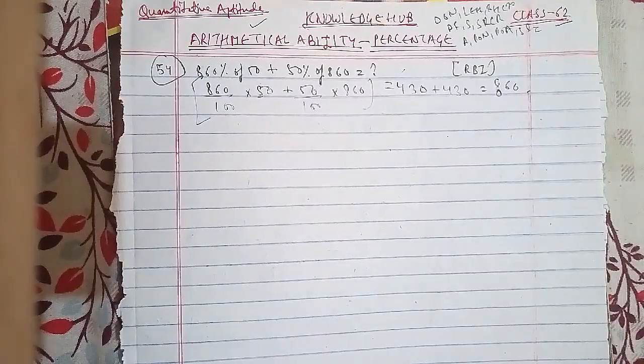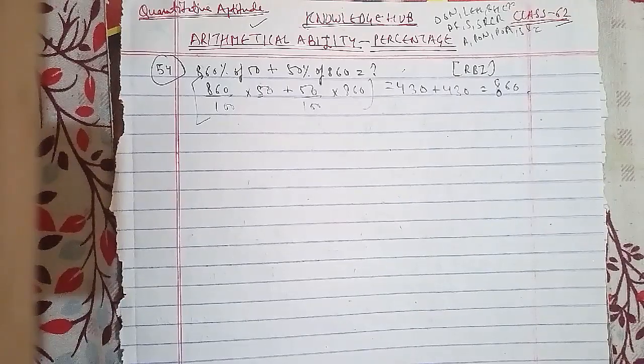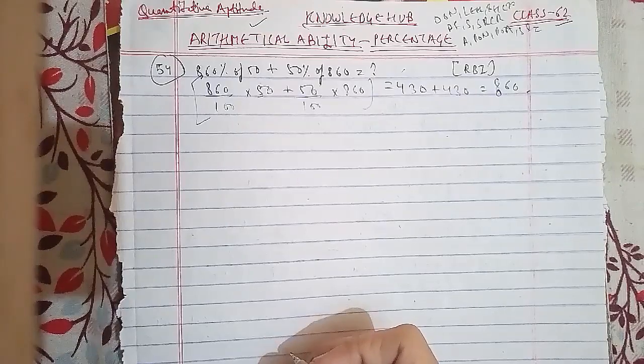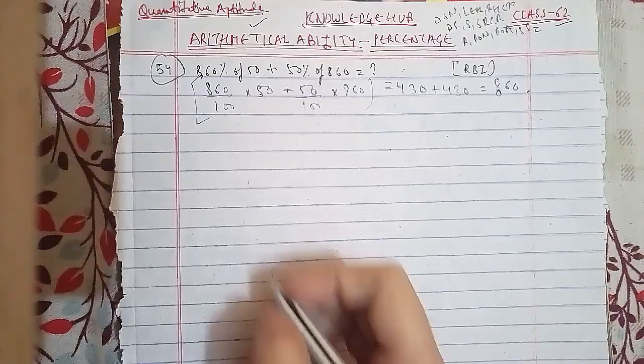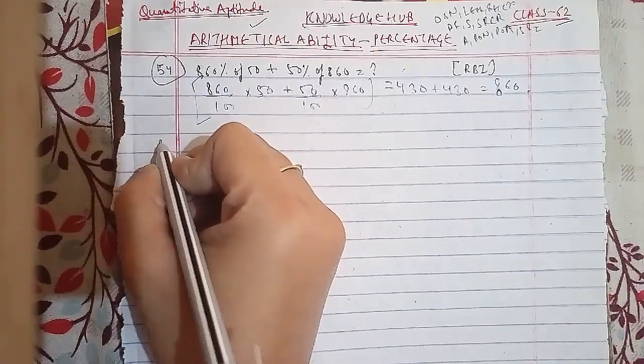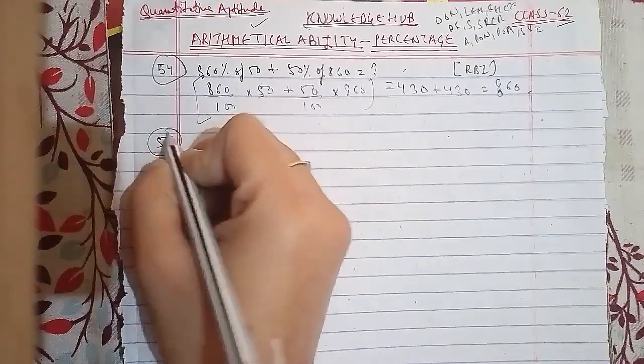Now we'll go ahead to the next one, the 55th question of the session.